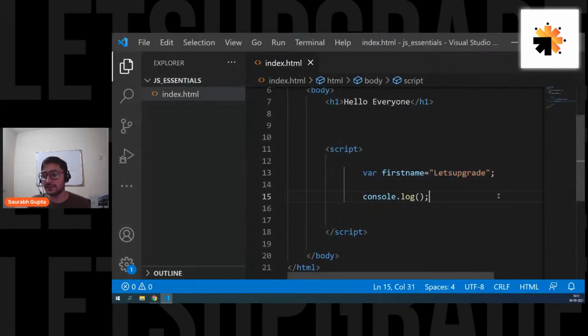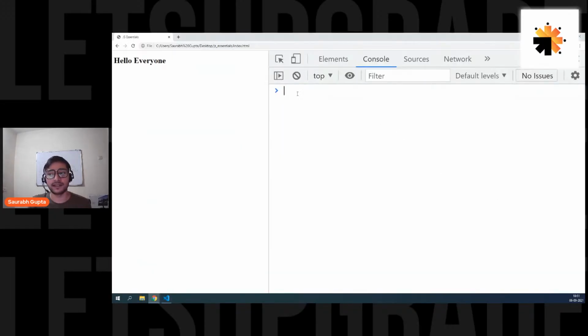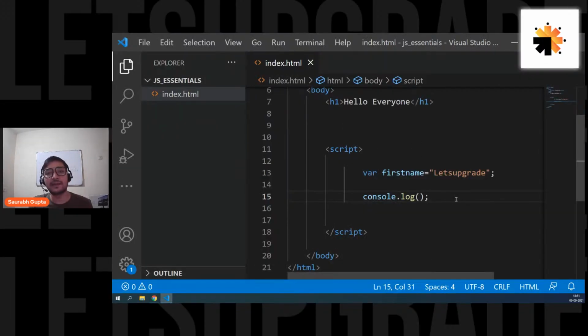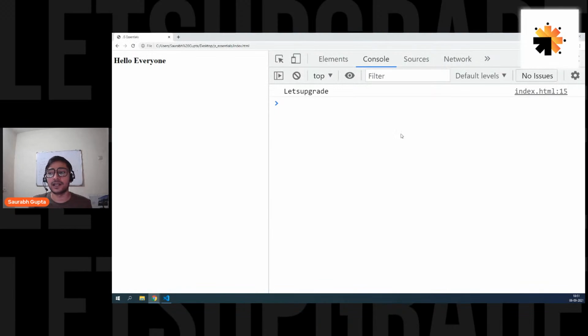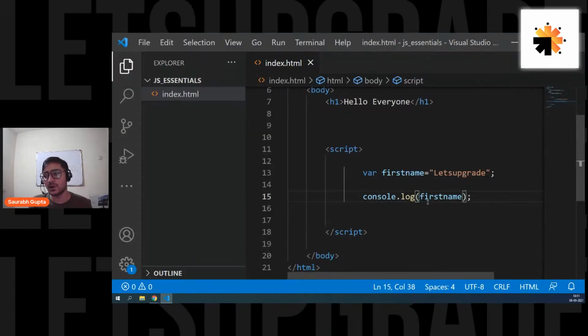Right now there is nothing printed. Let me save it. Now I want to print the variable's value on the console. How can I do it? It's really simple. Just go to console.log and write your variable name. And let's see. Here we go. Now we know how to print a variable on the console. Simple: console.log and your variable. Simple, easy, clean.